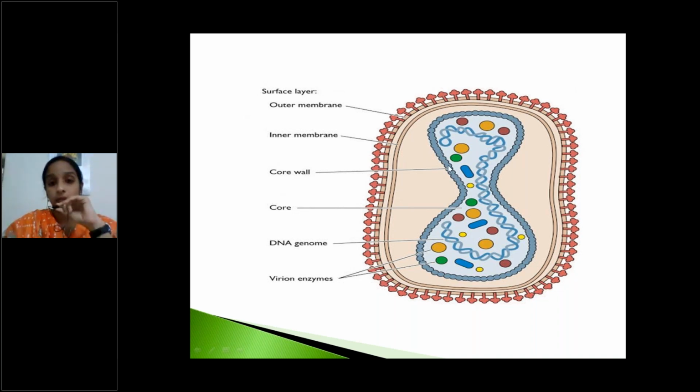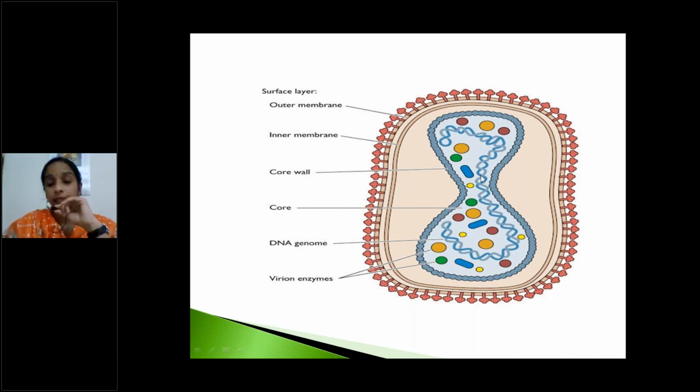This is called the core or nucleocapsid. This core is enclosed within the double layered envelope. See the structure carefully, very, very important. Inside this core or capsid, these round structures are capsomeres. The nucleocapsid is made up of capsomeres.